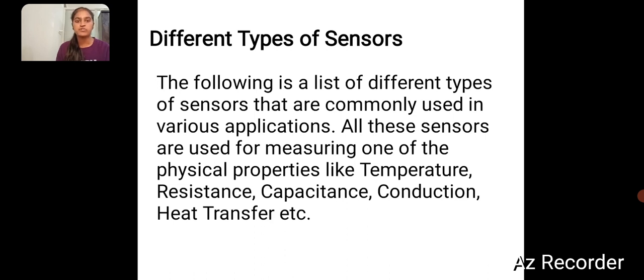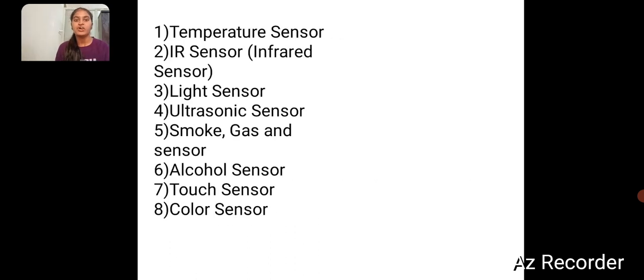All these sensors are used for measuring one of the physical properties like temperature, resistance, capacitance, conduction, heat transfer, etc. First is the temperature sensor, then the IR sensor, light sensor, ultrasonic sensor, smoke and gas sensor, alcohol sensor, touch sensor, and color sensor. Now I am going to explain them one by one.